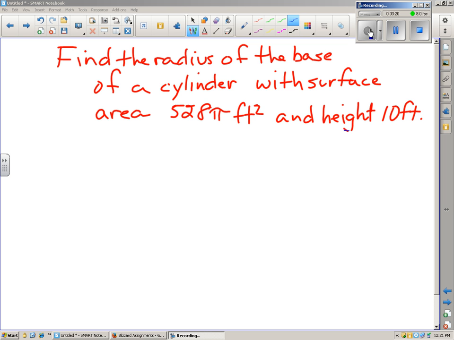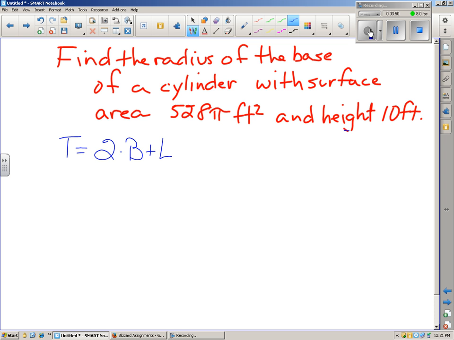Here we're going to be finding the radius of the base of a cylinder given the surface area and the height. So we're going to be working backwards a little bit. And so we're going to start off again with the basic formula for the total surface area. That T is 2 times the area of the base plus the lateral surface area. Now the problem with this formula at this point, though, is there's not enough detail to it. So we're going to try to fill in some detail here.